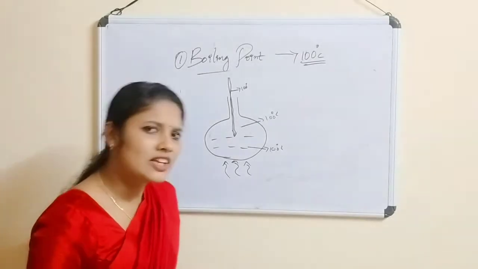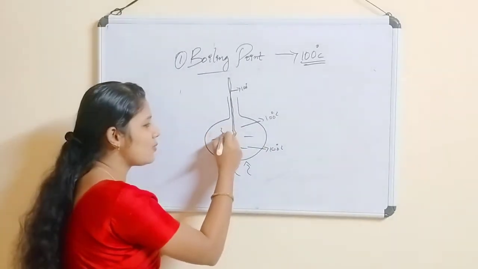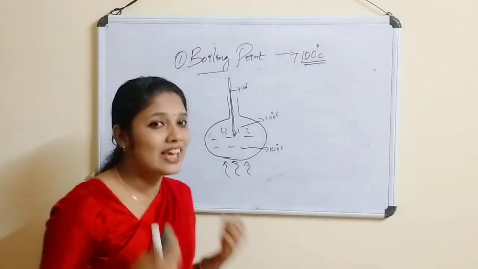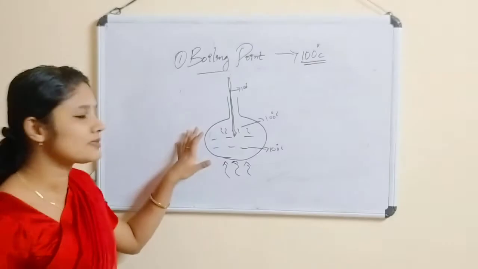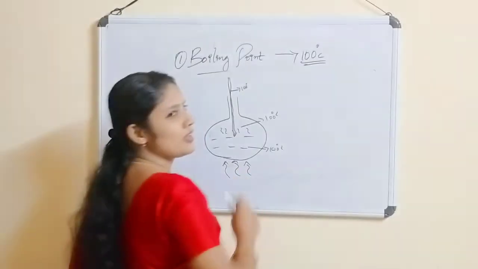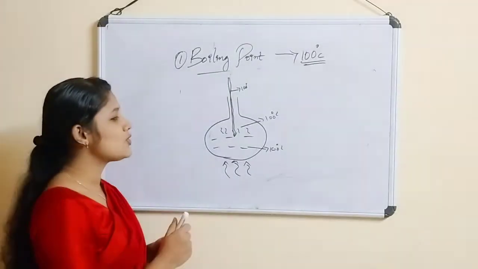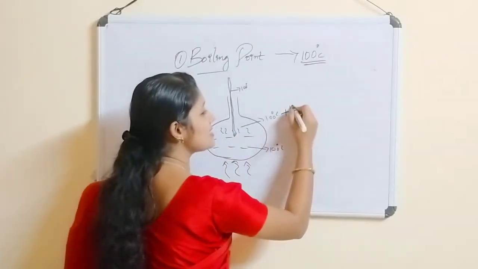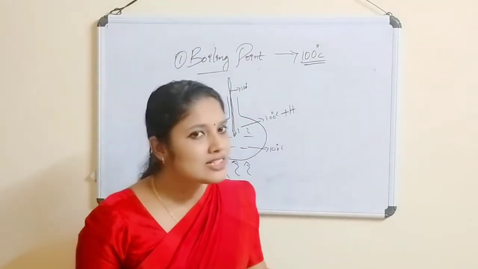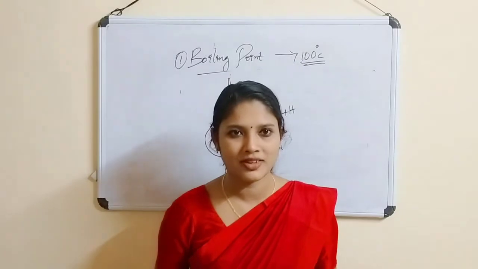Then where is this heat going? As I said, some water vapors are produced. So this extra energy which we are giving is used for the change of phase from liquid to gas. That is, it is used by the steam. So in the steam it will be 100 degrees Celsius plus some more heat which we are providing. That is why the burn caused by steam is more than the burn caused by hot water. Yes, that is right, no?